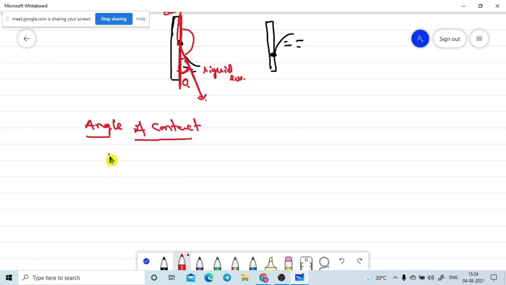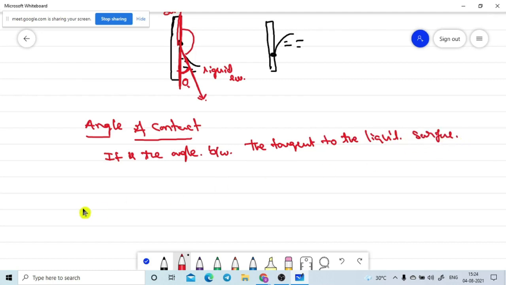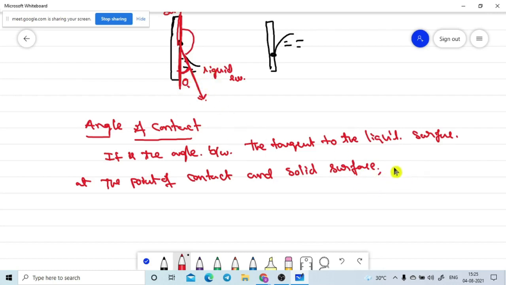The angle between the tangent to the liquid surface at the point of contact and the solid surface, measured inside the liquid, is named the angle of contact.